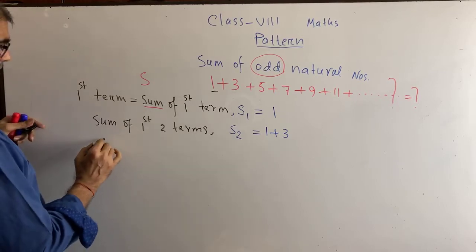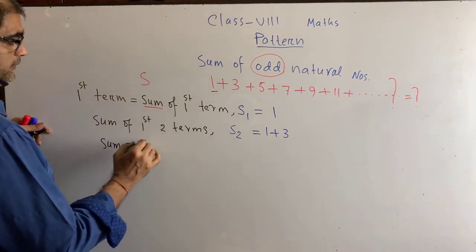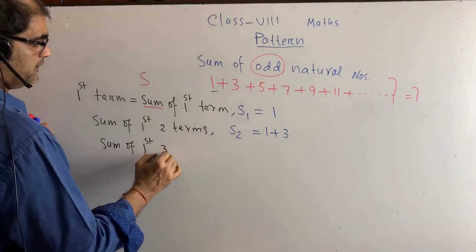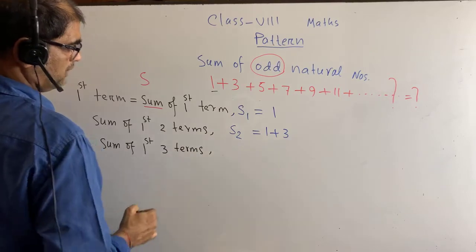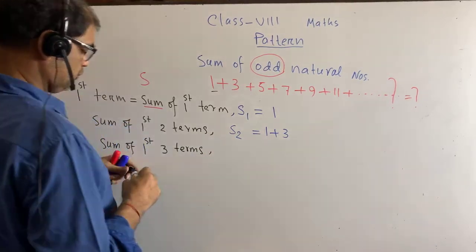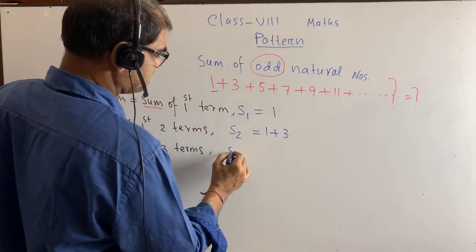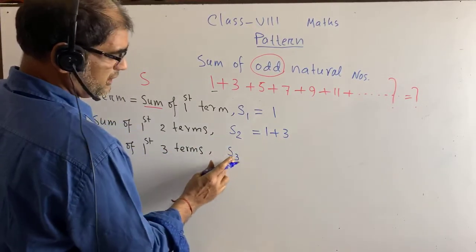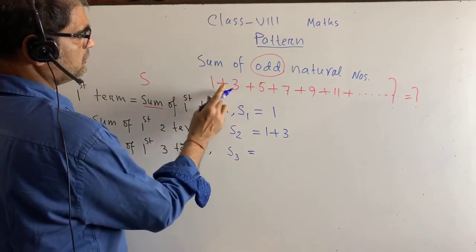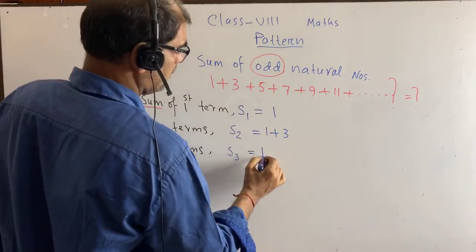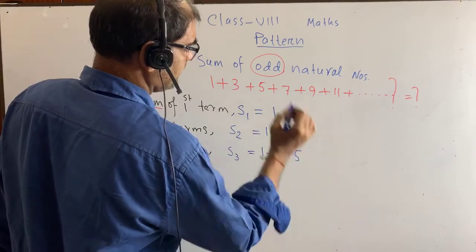Now we see sum of first three terms. You write down sum of first three terms, S3. Can you write it? First three terms means 1, 2, 3. So we can write 1 plus 3 plus 5.